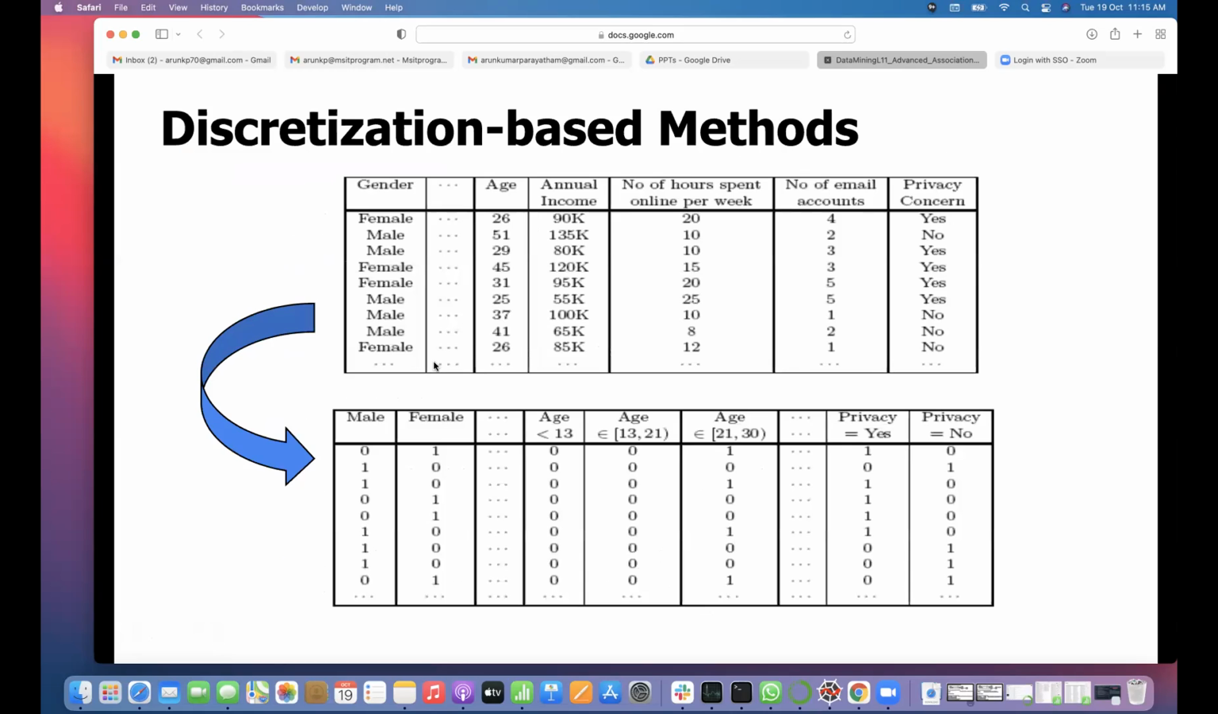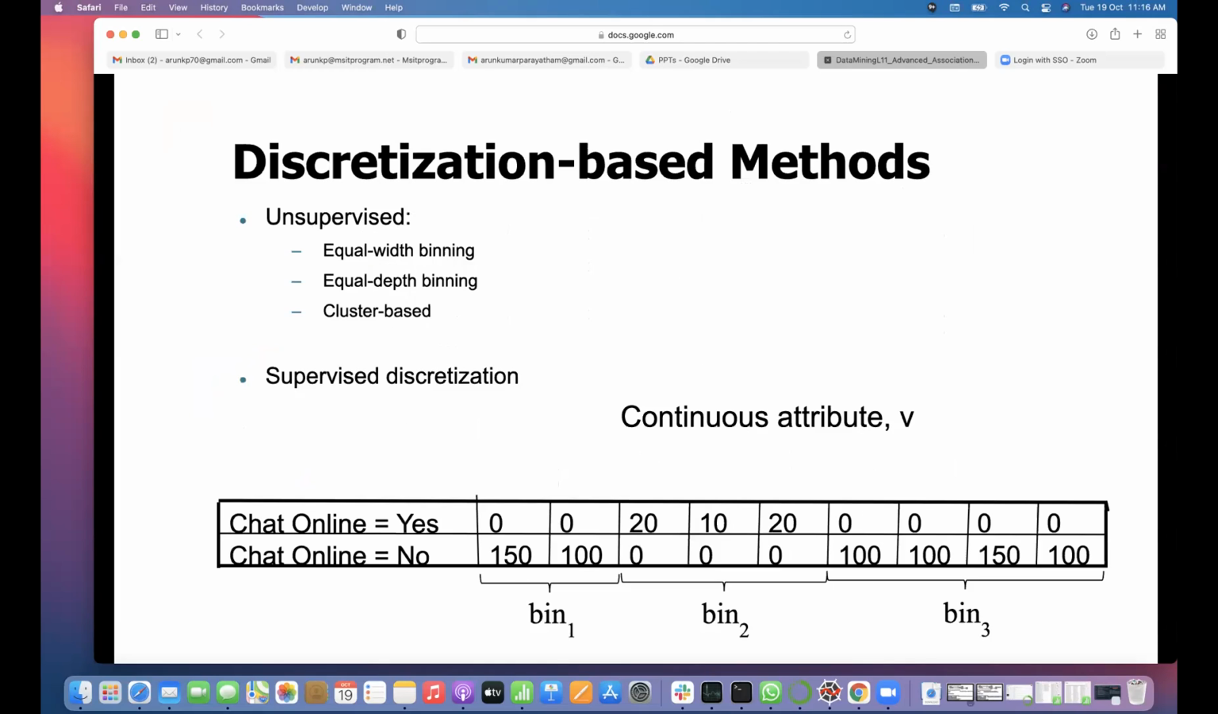You can see it is now transformed like this. Male, female, and age are split into many columns. The columns hold values between ranges: age less than 13, age between 13 and 21, age 21, and so on. You can make different columns, splitting one column into many. Then it becomes a categorical column like earlier, so you can apply the same rules.